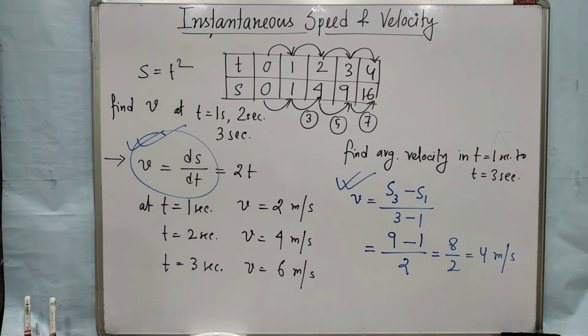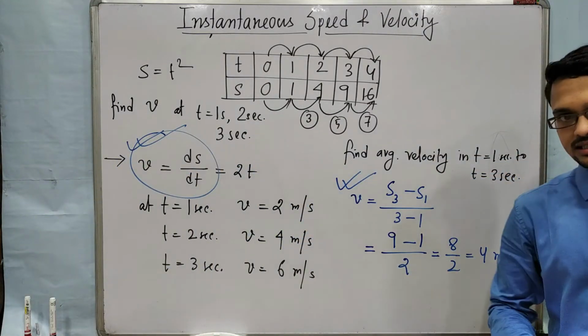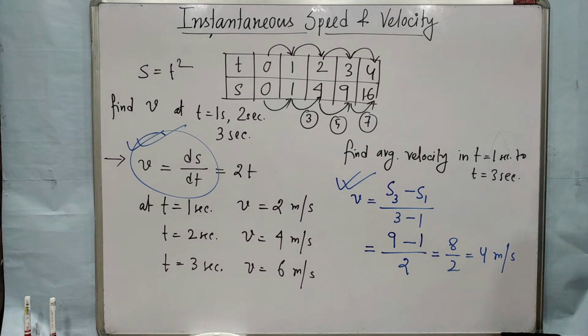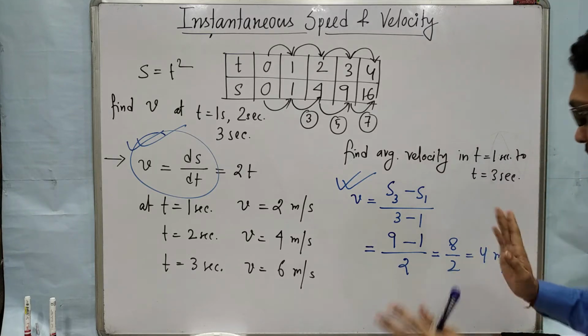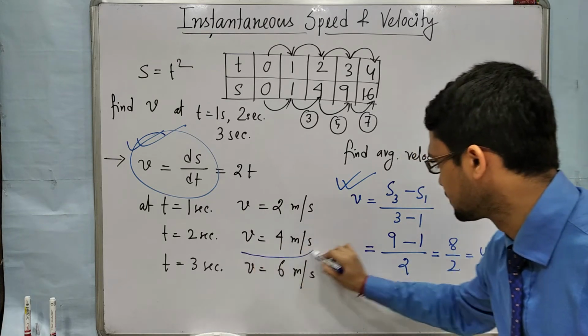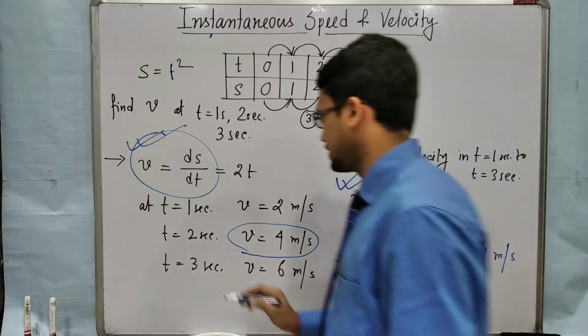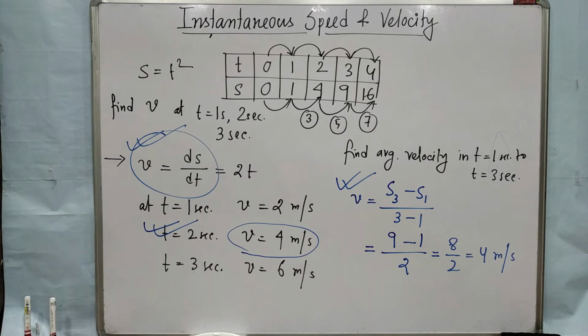Now the question is, at which time are its instantaneous speed and average speed equal? Look at the values. Here it is 4 and here it is 4. So at which time? It is t equals 2 seconds. Clear? Okay, so I am erasing.